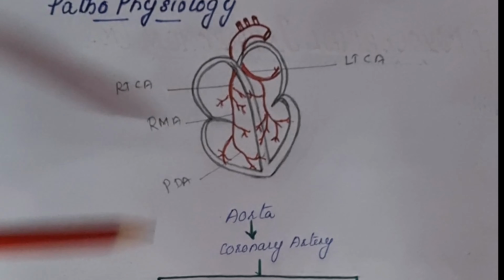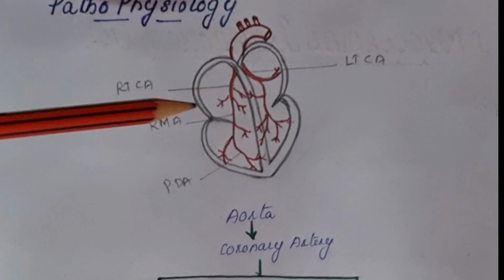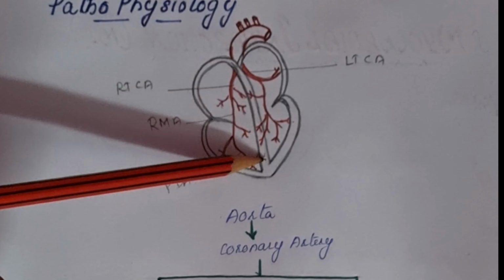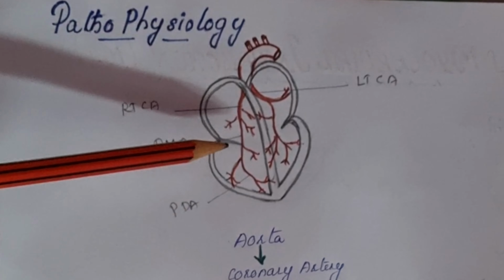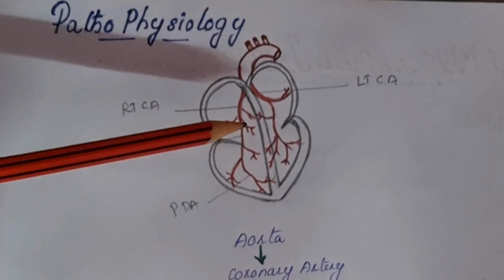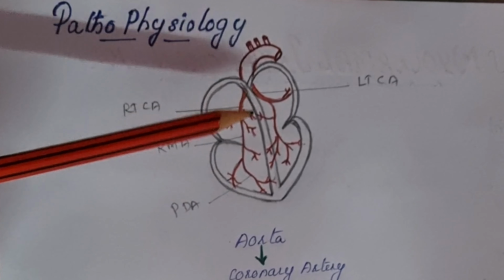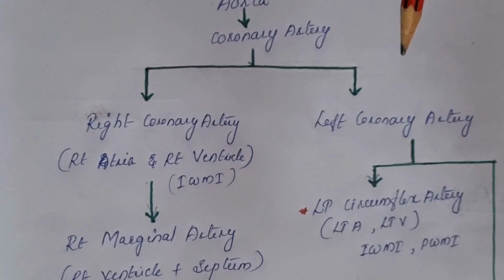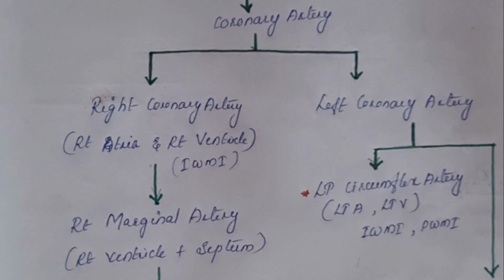Its another branch is the right marginal artery that will supply the right ventricle and the septum. And one more branch is the posterior descending artery which supplies some parts of the septum. And here we have the left coronary artery.